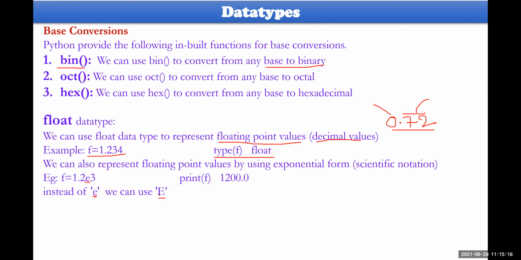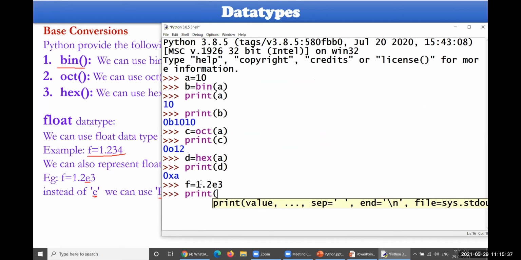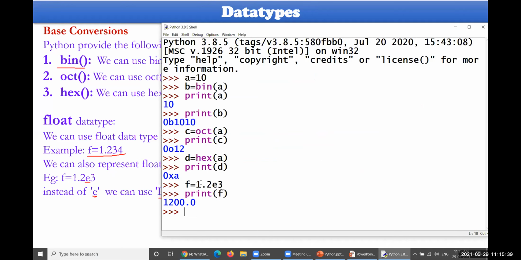Okay, let me show you this one. So f equal to the same, let me operate the same here. f equal to 1.2e3. What does it mean? 10 power 3. That is the meaning here: 1.2 into 10 power 3. So print the value of f. It would be taken as 1200. Okay, so that is the meaning here.